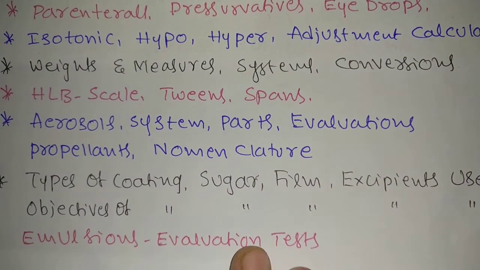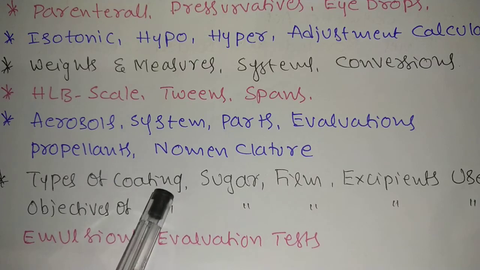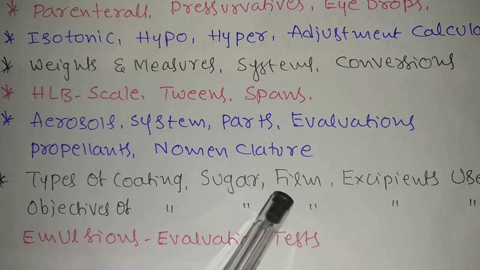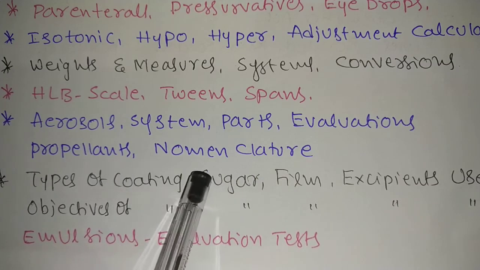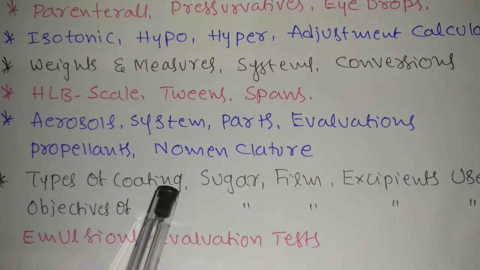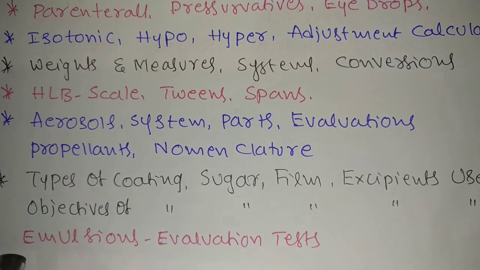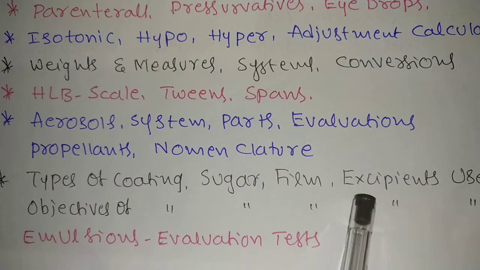Next, types of different coatings: sugar coating, film coating. Why we give a sugar coating, the objectives, the procedure type, and what materials are used in the sugar coating, how many stages are there in the sugar coating, film coating, and the various excipients used in all these coatings.